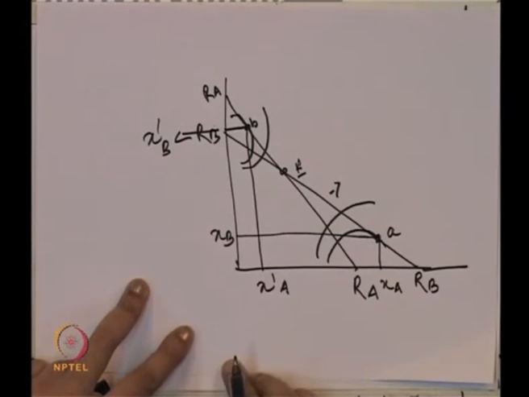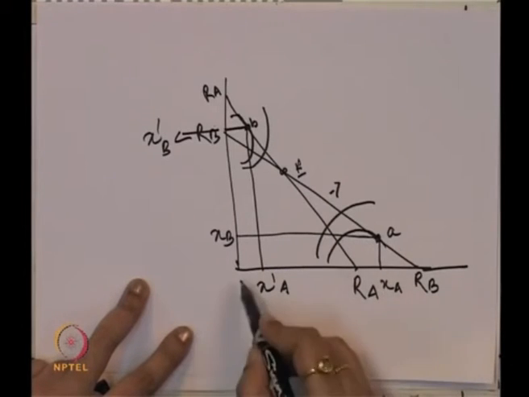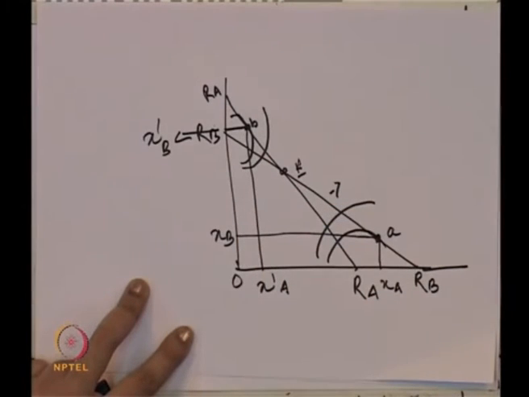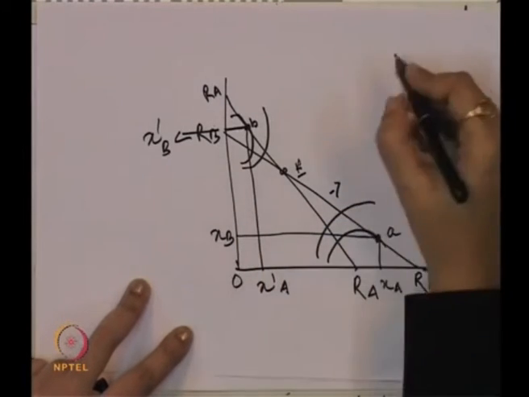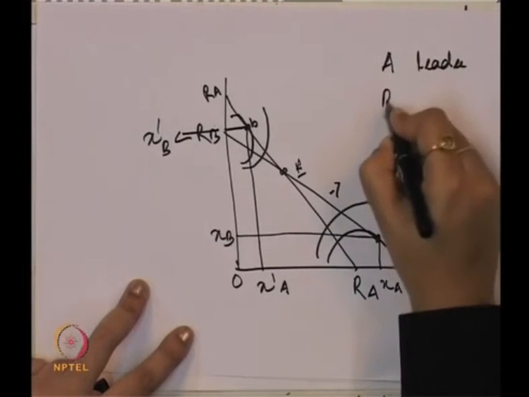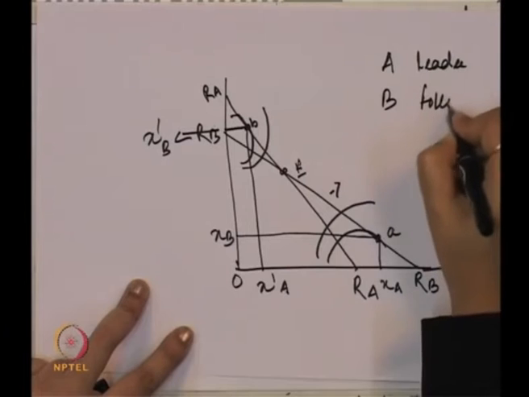In this case A will produce OXA and B will produce OXB. In this case A is the leader and B is the follower.